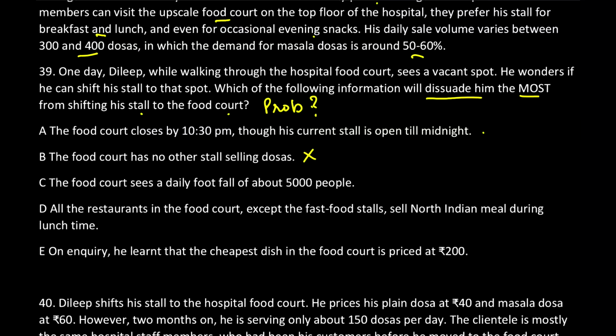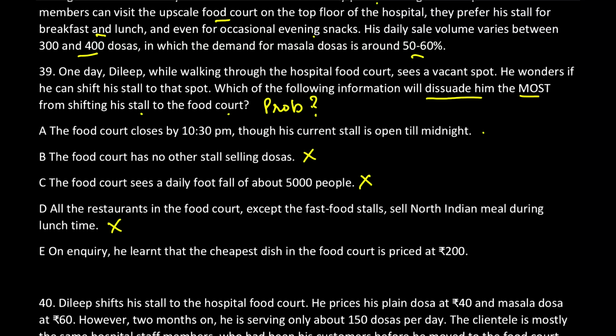I was asking for something which turns out to be a disadvantage, which would make me not want to go there. But this third point is also an advantage, that more number of people are coming to the food court. So this is also gone. All the restaurants in the food court, except the fast food stalls, sell North Indian meal during the lunchtime. Again, this is an advantage for you, dear. If you go there and you become a unique section there, that lunch maybe I am giving you South Indian food. Is this a disadvantage or advantage of moving? Advantage, and we don't want advantage.